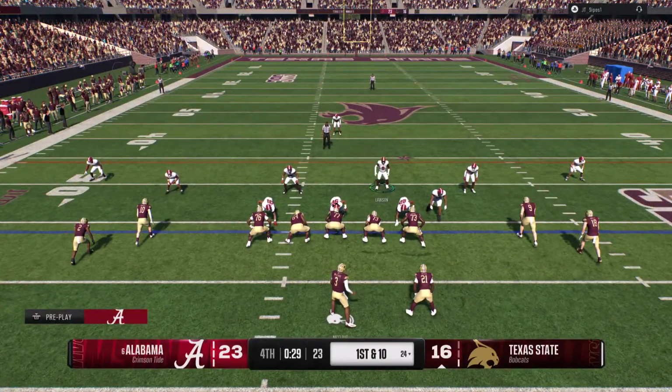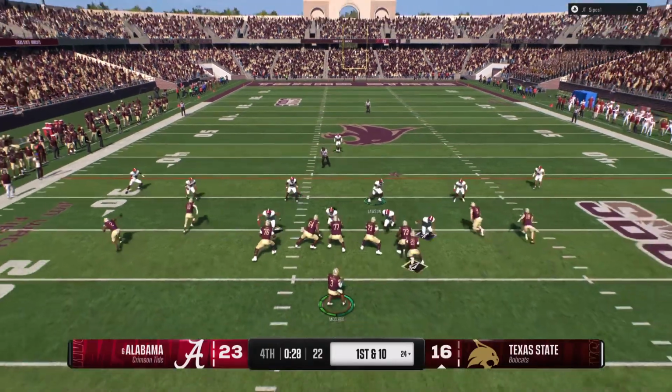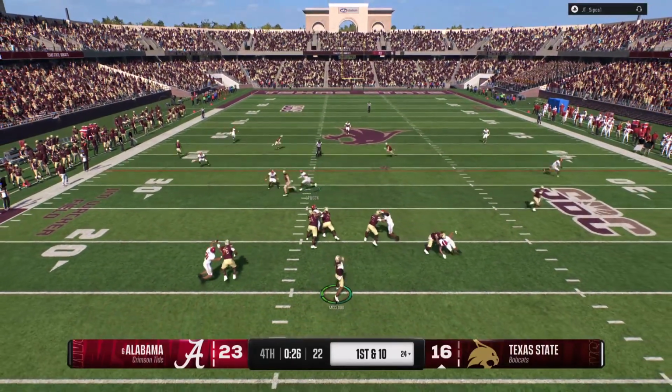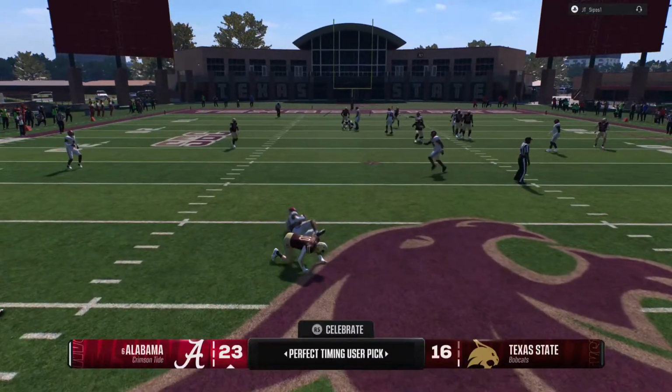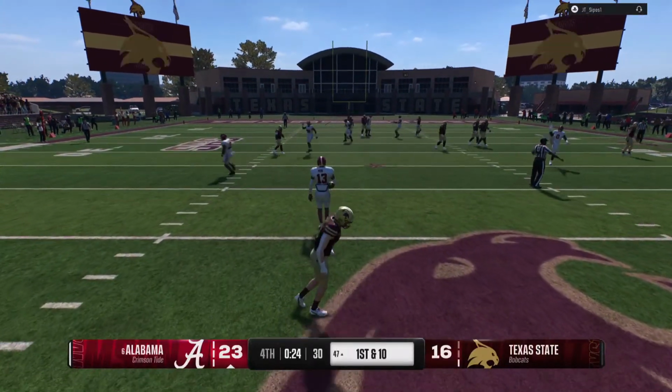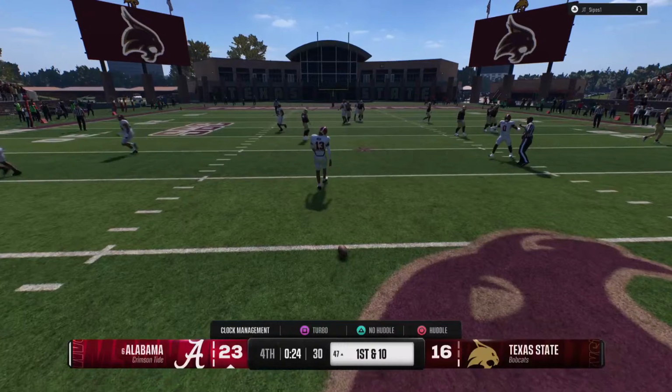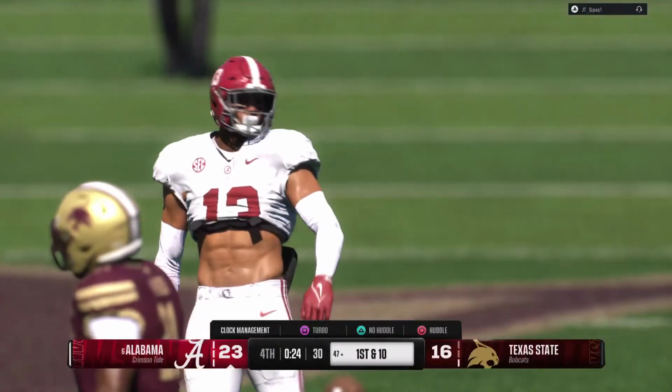Okay, one possession game. You've got some time to work with, but you have to make up some ground quickly, David. Got to be smart. Can't throw in front of the stick. Fires a bullet. Now it's picked off. Didn't let him get loose on the return, but he'll take it as they have the ball at the 47.